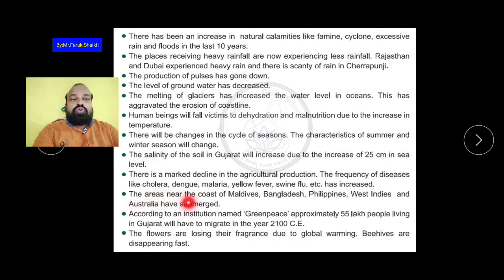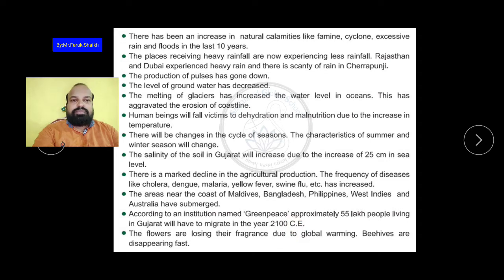The areas near the coast of Maldives, Bangladesh, Philippines, West Indies and Australia will be submerged. These big countries, which are islands near the coastline, will all submerge into the ocean because the sea level is increased. According to the institution named Greenpeace, approximately 55 lakh people living in Gujarat will have to migrate in the year 2100.